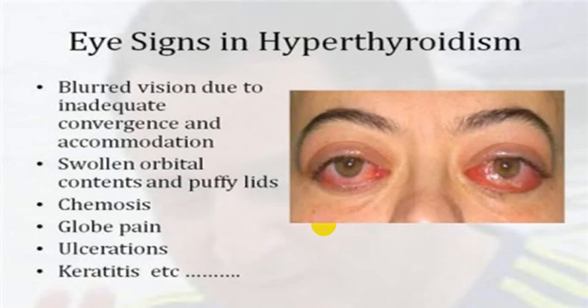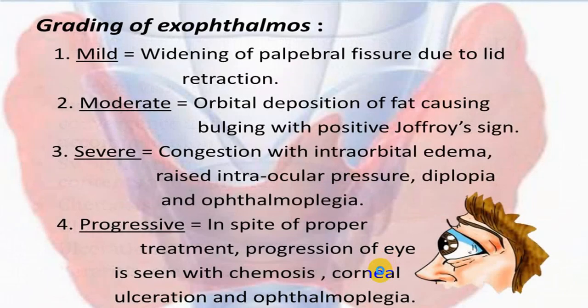These are all the different signs you come across in eye signs, which we already mentioned. You can see chemosis, periorbital edema, and you've got exophthalmos. Clearly you can see exophthalmos. You can grade exophthalmos depending upon the severity: mild, moderate, severe, and progressive, depending upon the clinical findings.